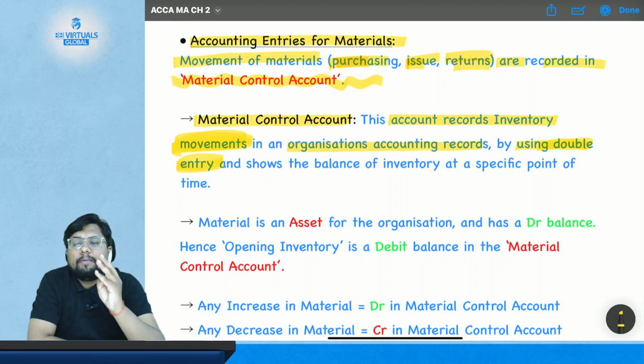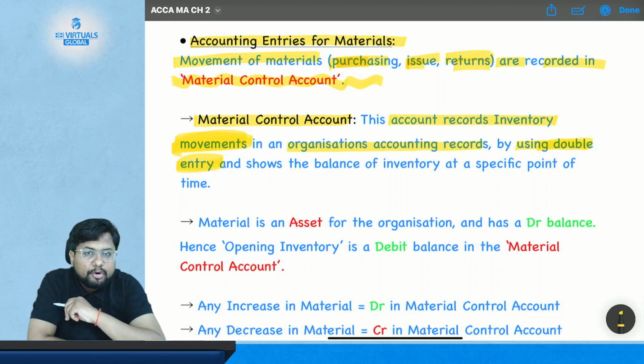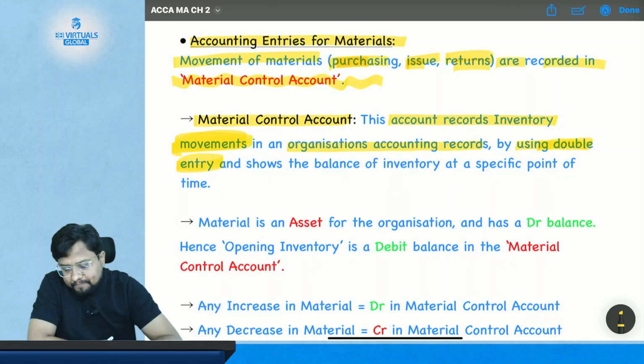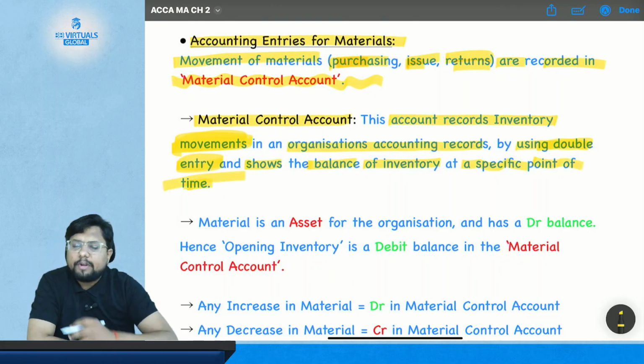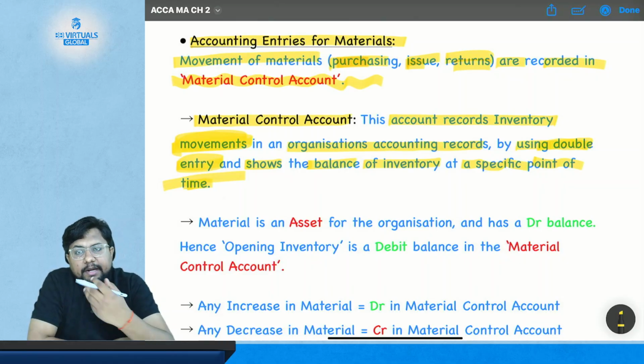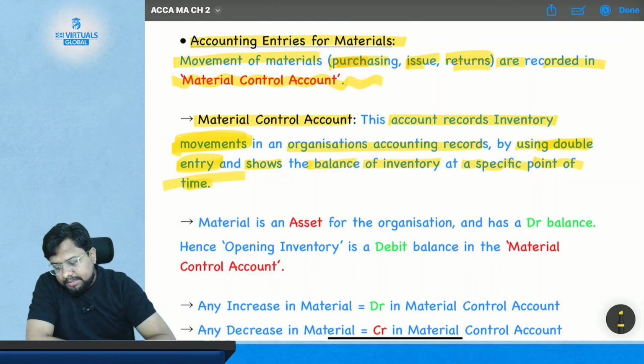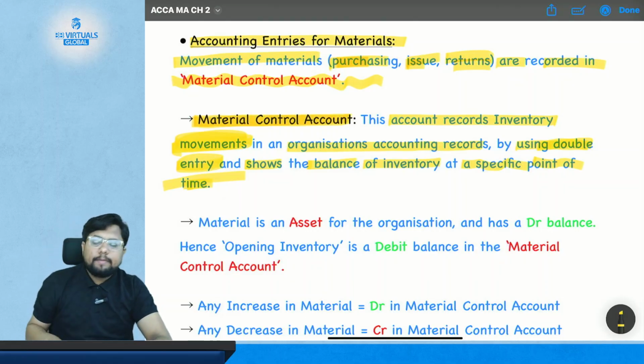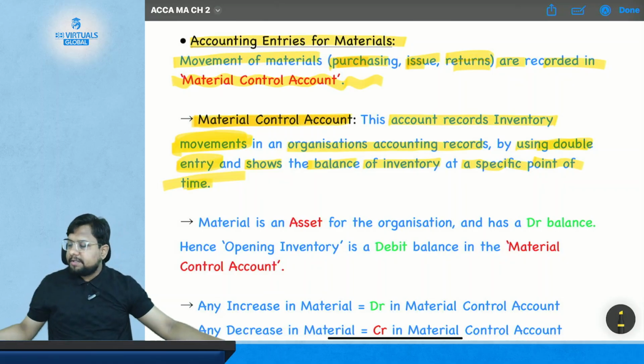The same double entry will be done here in order to record the material movement. And it shows the balance of inventory at a specific point of time. So whenever you need the amount or value of the inventory, you can check it, because your entries are recorded in a double entry system. So you can get the value and the amount of material at any specific point of time.